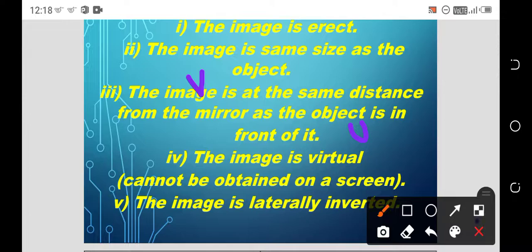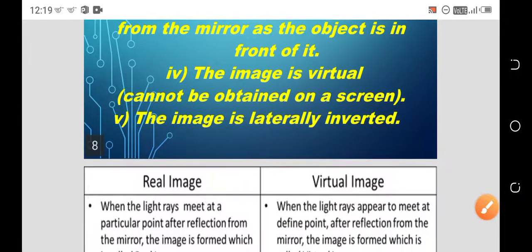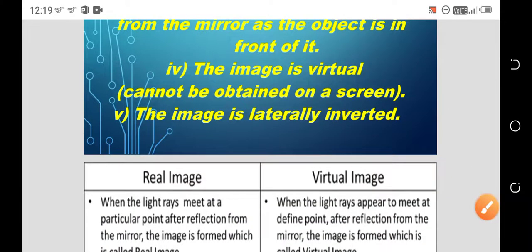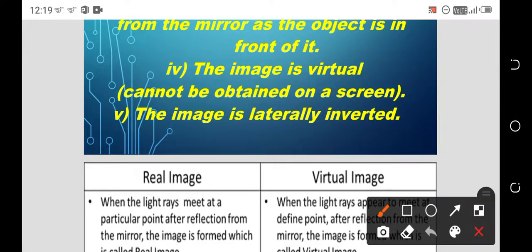Coming to the fourth point, the image is virtual. That means this type of image is not observed on a screen. Images which cannot be projected on a screen are called virtual images. The image is laterally inverted. What do you mean by laterally inverted?